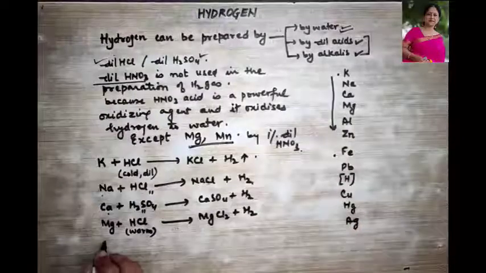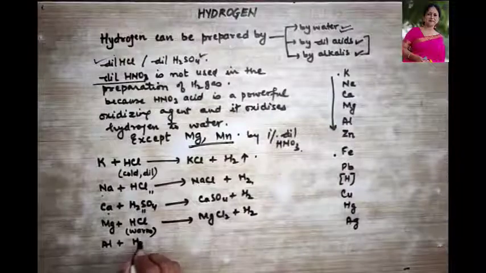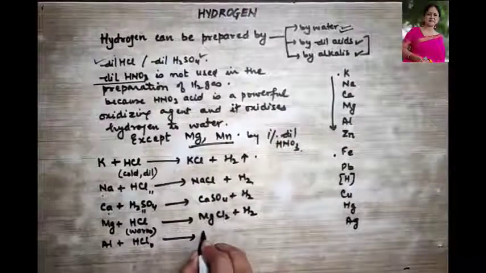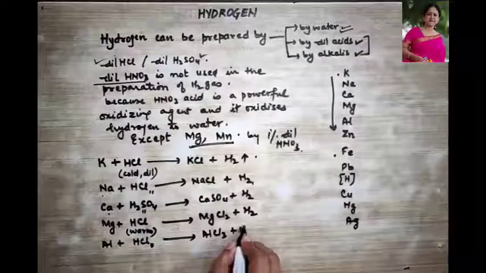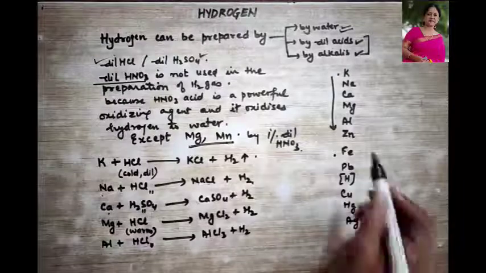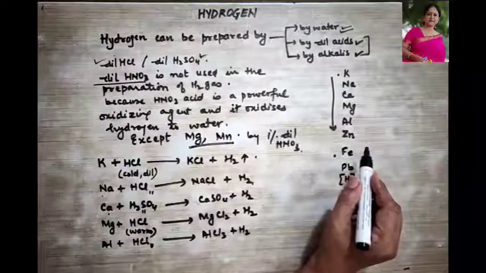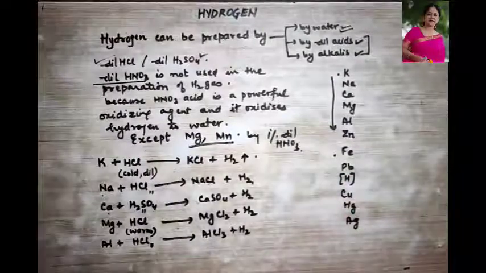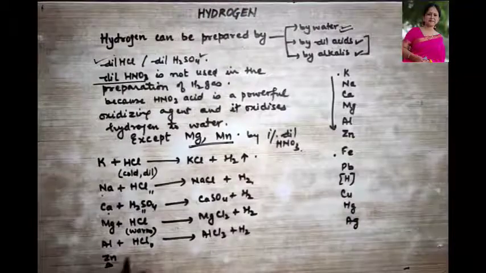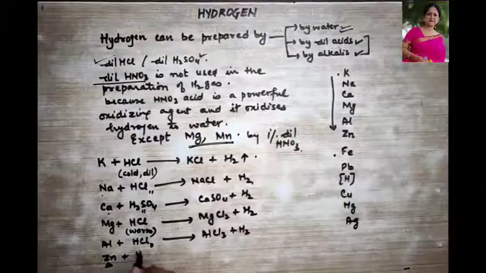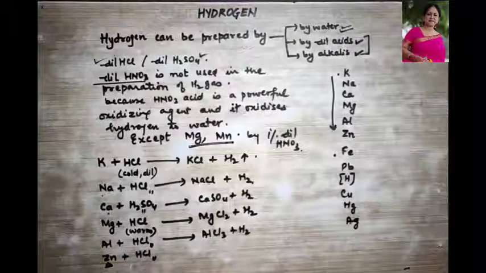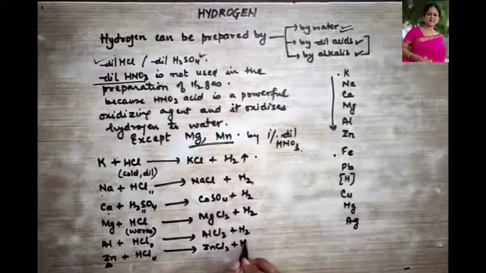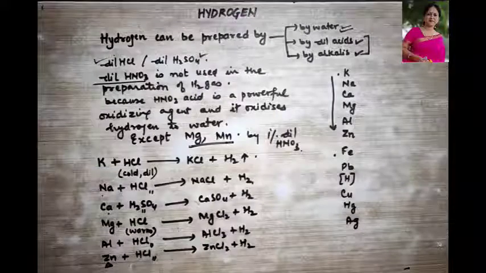Okay. Similarly, aluminium also needs warm acid. So let me take HCl over here. With warm acid, it forms AlCl3 and hydrogen gas is given out. Right. Now let's talk about zinc. Zinc also will react with dilute acid, but here the acid has to be heated. Okay. And your warm acid is used over here to form zinc chloride and hydrogen gas is released.